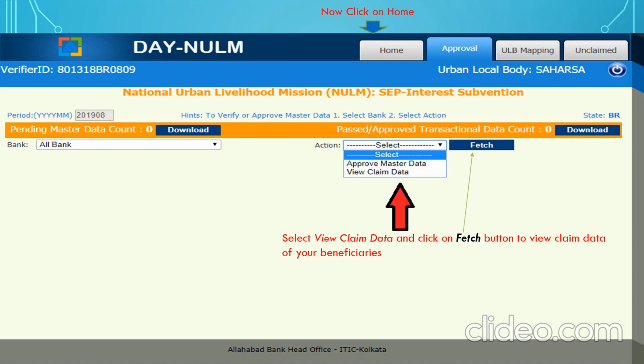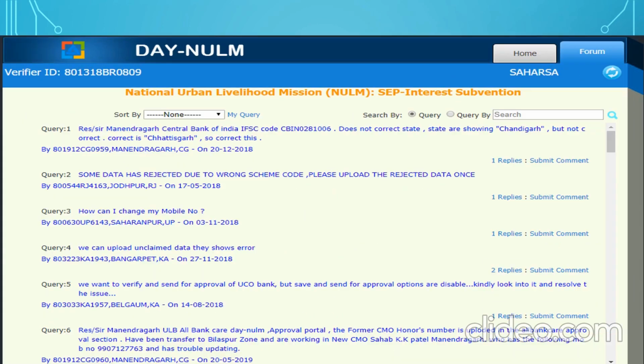Now click on the home page, click on forum. ULB users are required to click on the forum. The forum is basically used where the ULB can put any query, and the people who are on the PESA portal can update or put replies on their query.